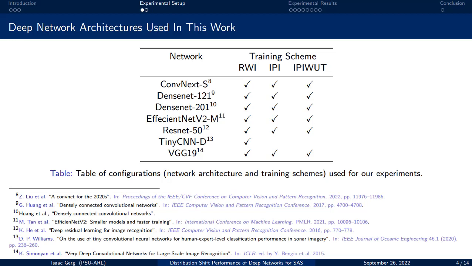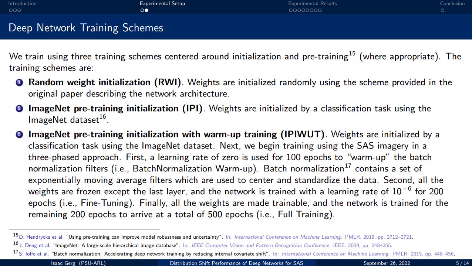We evaluate traditional deep networks like VGG and ResNet along with contemporary deep networks like ConvNeXt and EfficientNet. We evaluate the 7 networks over 3 training schemes as a means to elucidate the effect these schemes have on machine learning performance. All of the networks are trained for 500 epochs using the Adam optimizer.